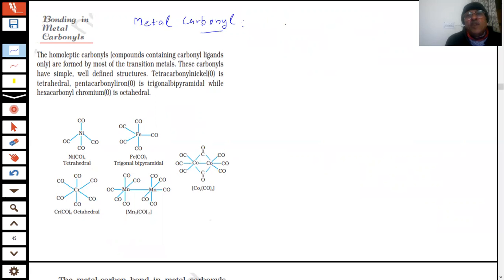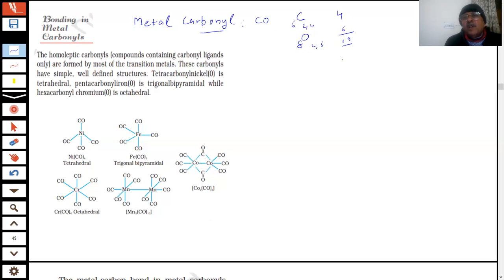The carbonyl group is CO. Now what is this CO? The atomic number of carbon is 6, so 2, 4, and oxygen is 8, so 2, 6. How many electrons in total? 10 electrons.